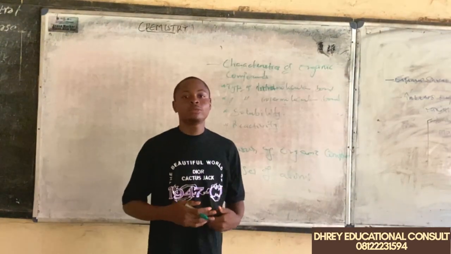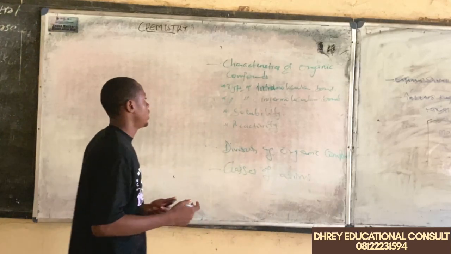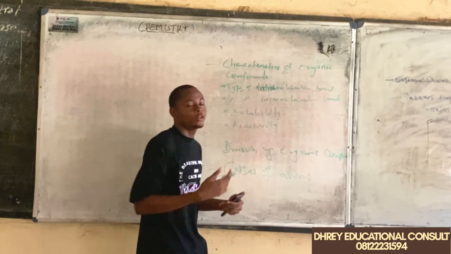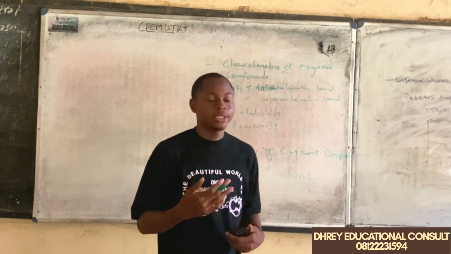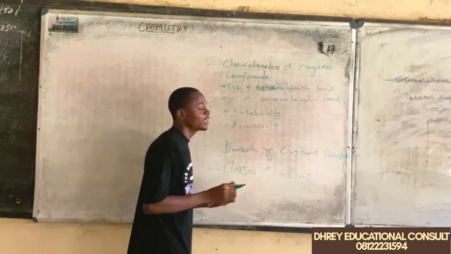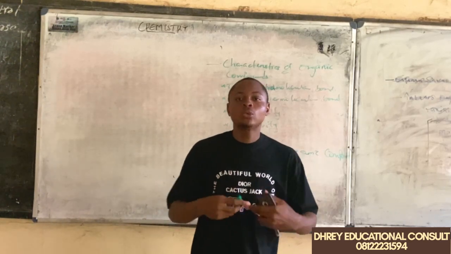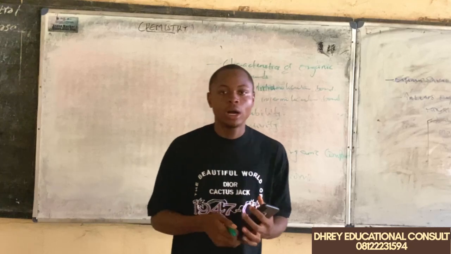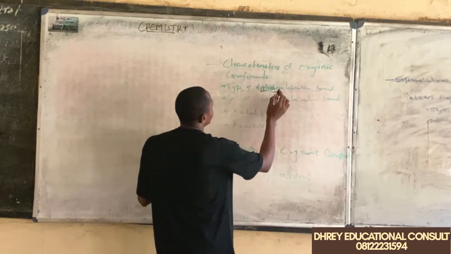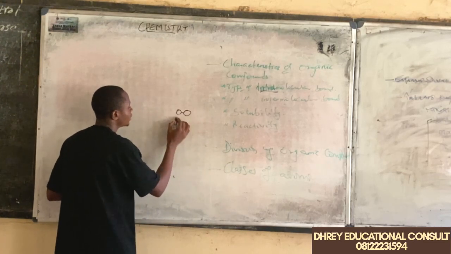So next we are going to be talking about the characteristics of organic compounds. The first characteristic is the type of intramolecular bond. When we say intramolecular, we are talking about within a molecule. And we know that what makes up a molecule are atoms. So when we are talking about intramolecular, we are talking about the bond between each atom that makes up a molecule.